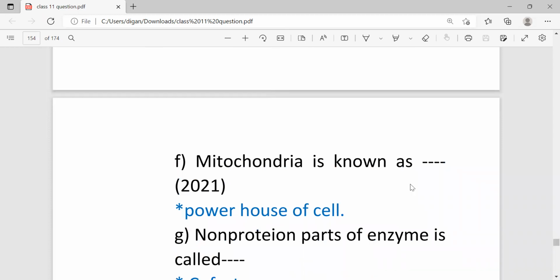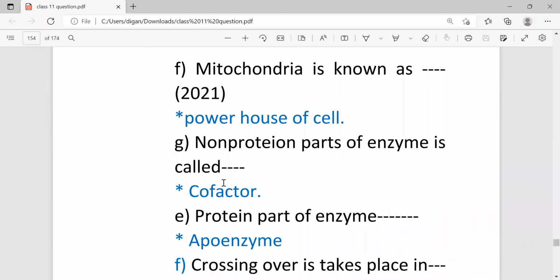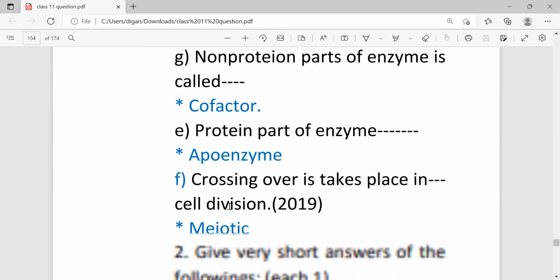Next, mitochondria is known as, answer is powerhouse of the cell. Non-protein part of enzyme is called what? Answer is cofactor. Protein part of enzyme is called what? Answer is apoenzyme. So for question number 1, you will get only 5 fill in the blanks, but I am just giving you the important questions. That's why I am giving you so many answers. But in the question paper, you will get only 5 fill in the blanks.